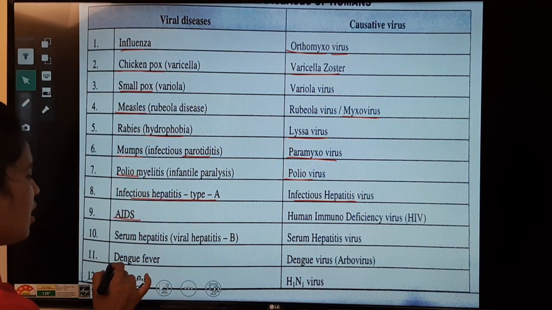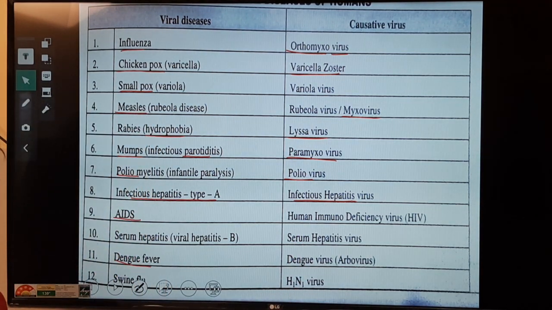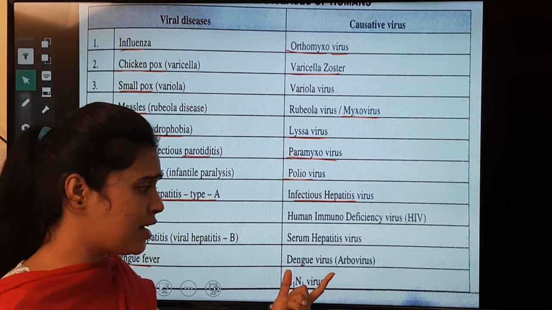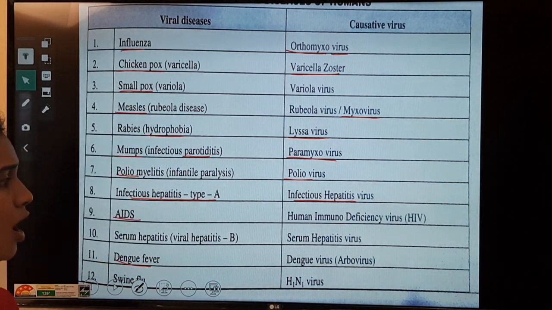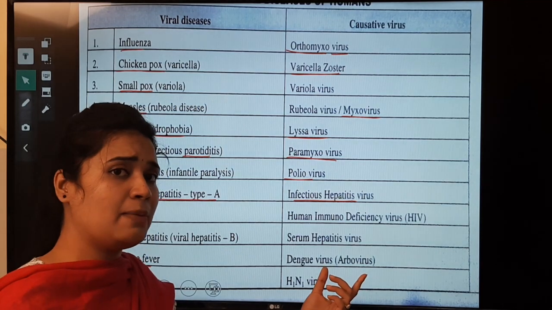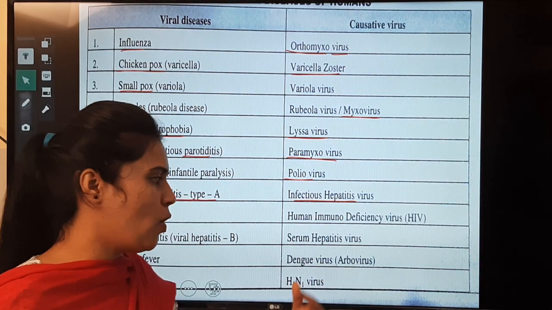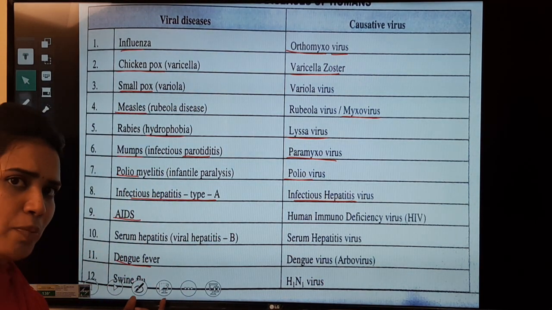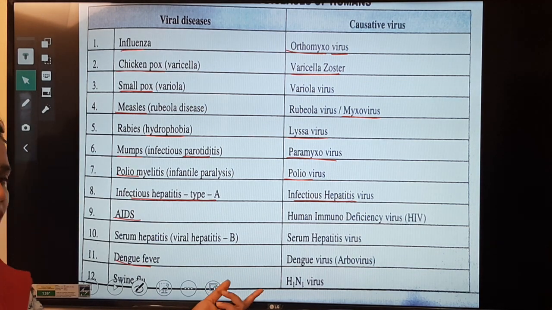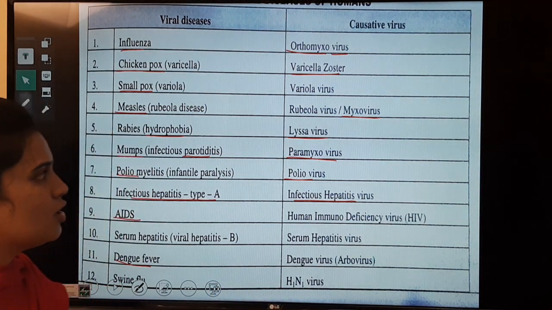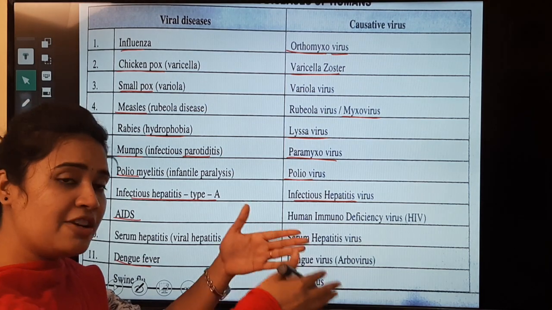Next, dengue fever. It is caused by the virus called dengue virus, an arbovirus. Arbovirus means it is mainly passed through the air. Swine flu. You people have heard of swine flu. It is caused by H1N1 virus. So try to remember the different types.